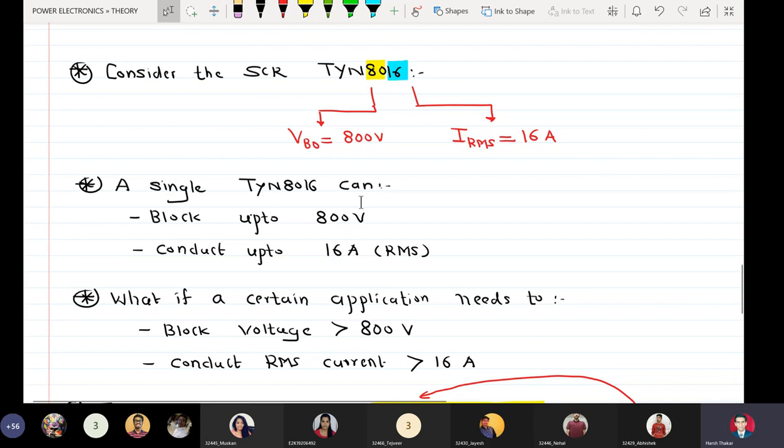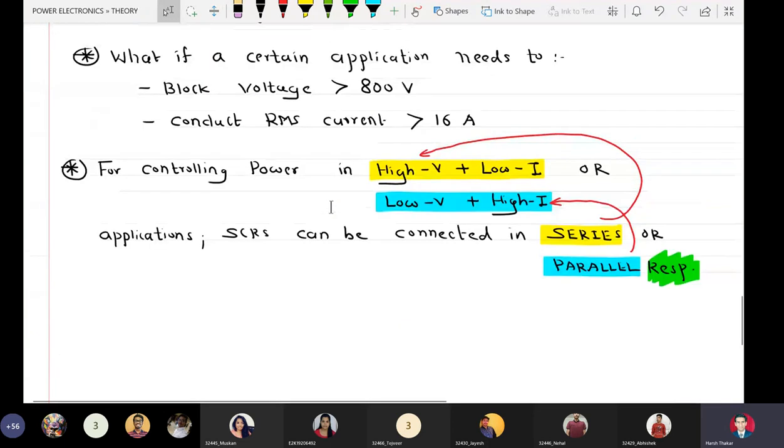Okay, we can practically demonstrate this in the lab through the circuit called an AC voltage controller, where we connect two SCRs in back-to-back fashion and we try to control the AC power at the input. And we can clearly see that when we connect a DC voltmeter at the output of an AC voltage controller, the DC voltmeter does not show a zero value, rather it shows a non-zero value.